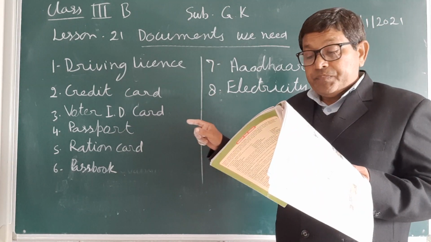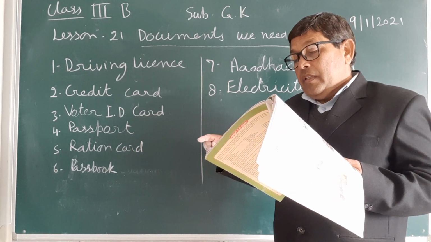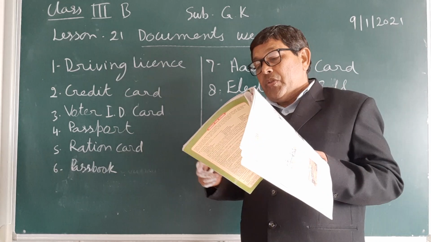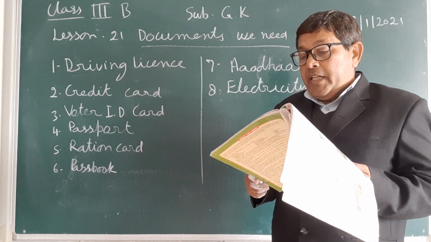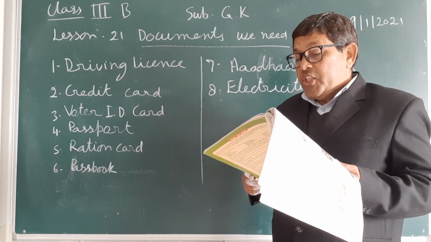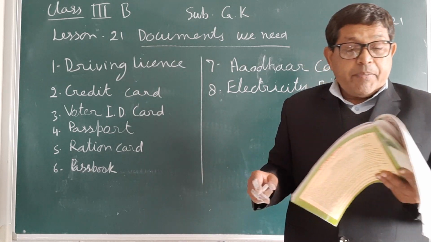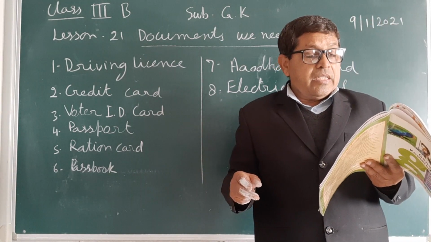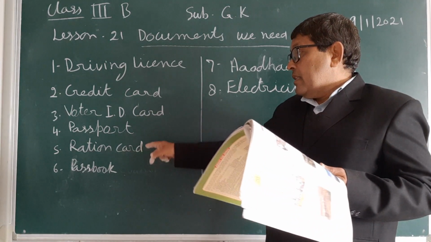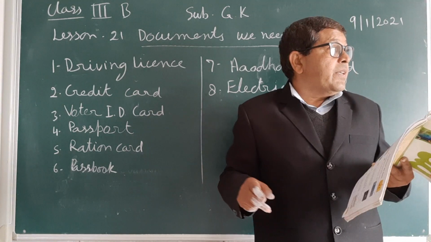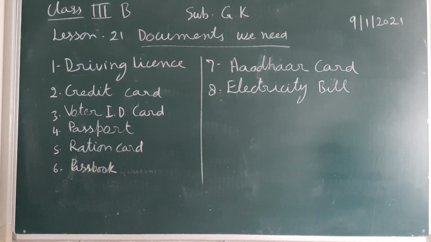And fourth, it is the most important document. Anyone who goes out of his or her country has to carry it. This is the passport. And fifth, a prescribed amount of food grains is given to those families who have it. This is the ration card.